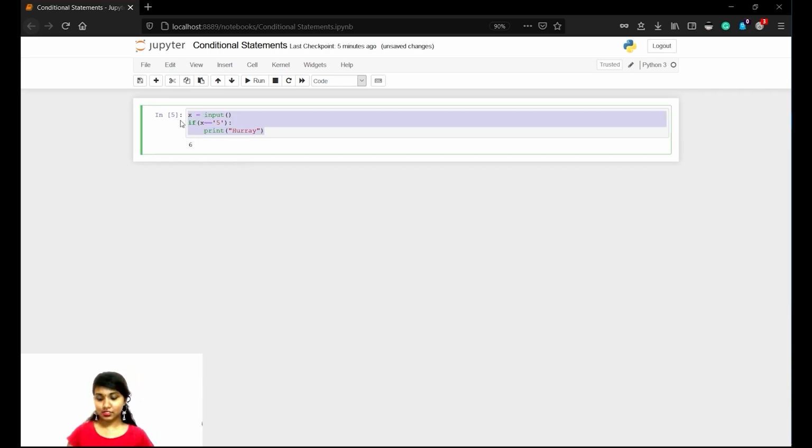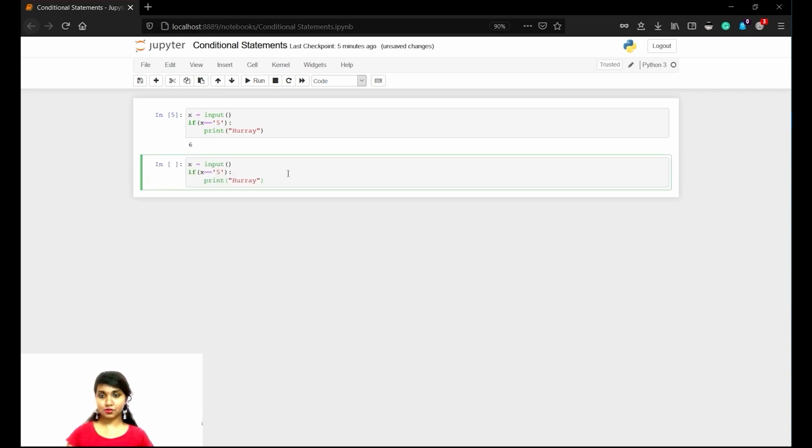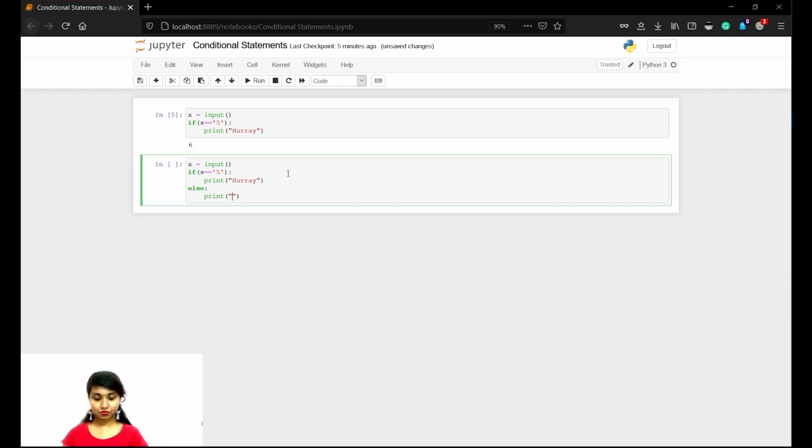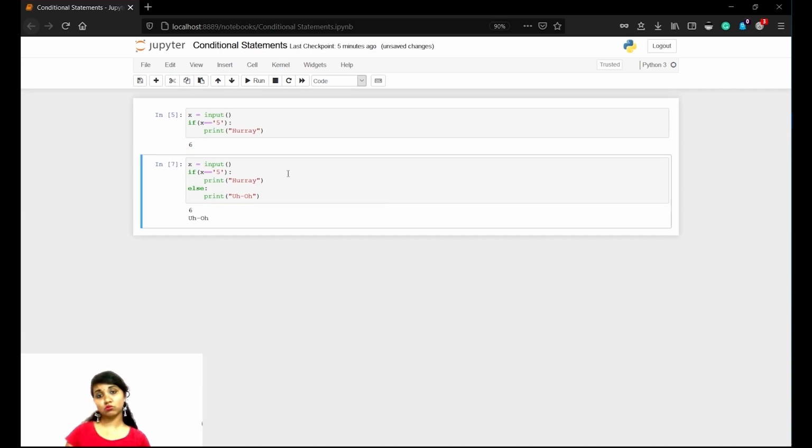Now let's copy this and try, this is the if statement. Now let's try using an else statement. Paste. Else, indentation should be out. Now let's enter 5. It prints hooray. Now let's enter another. Let it be 6. It prints uh-oh. So this is how if else works.